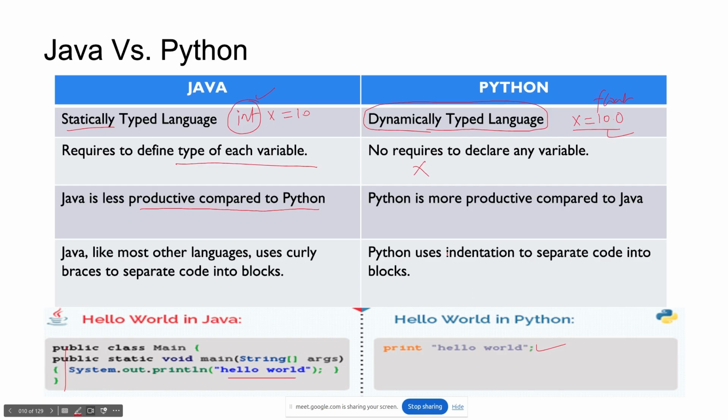One more thing, Python uses indentation and Java uses curly brackets. So this is a basic difference. I'm not going into the detail, but I just want to give you a glimpse of it. Python code is always smaller compared to Java. That is why if you are a beginner, Python will be suitable for you.